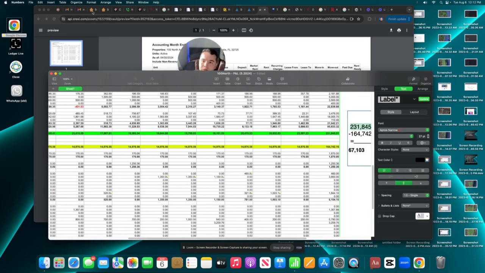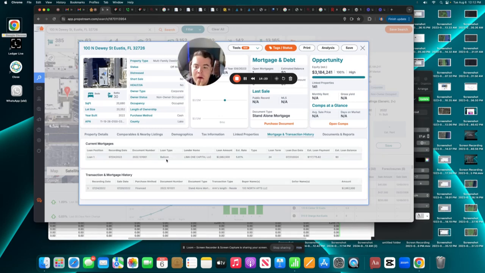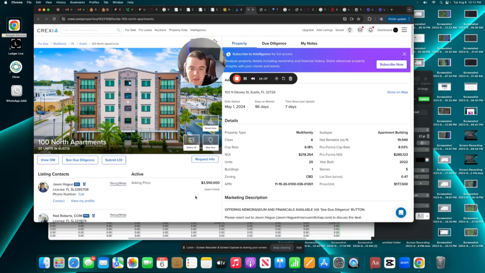But keeping that aside, just keeping it how it is right now, $67,000 in cash flow. It's not amazing, and that's at the current loan value. At the current loan value, the owner would lose a few $100,000 with these numbers, buying it at $2.5 million. So the fact that it's listed for 3.5 and has been on for 100 days, I mean, that's not going to happen.